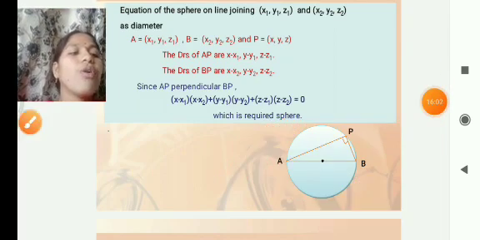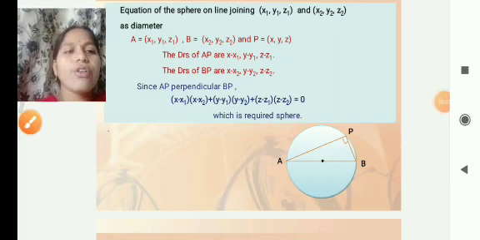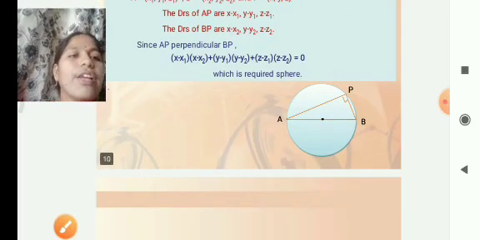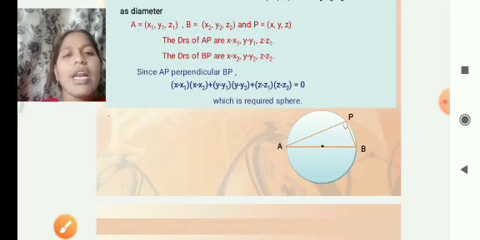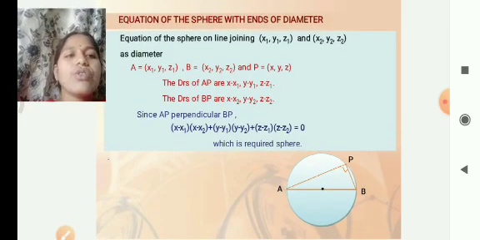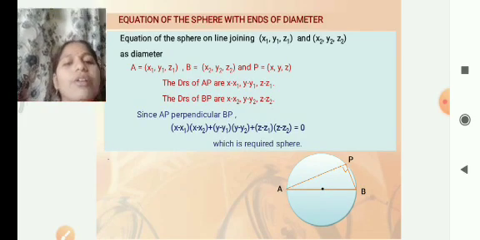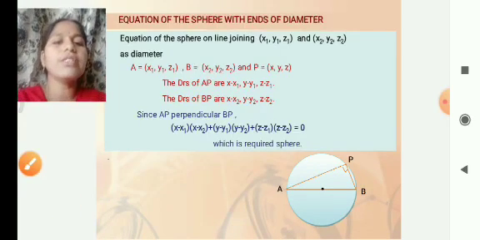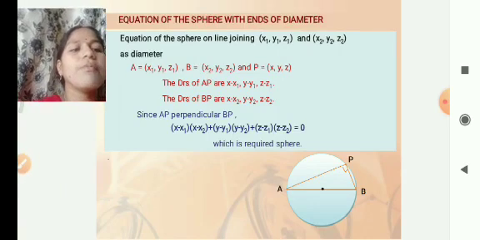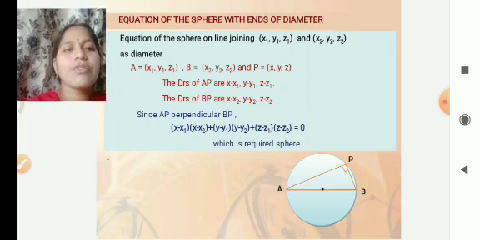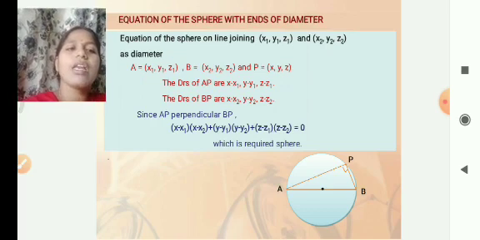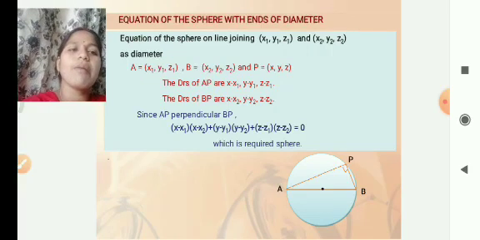Here we have to find the direction ratios of AP and the direction ratios of BP. The direction ratios of AP are x minus x1, y minus y1, z minus z1, and of BP are x minus x2, y minus y2, z minus z2.